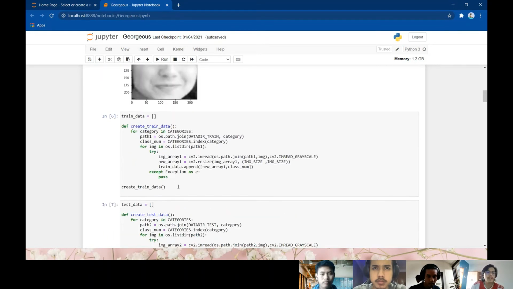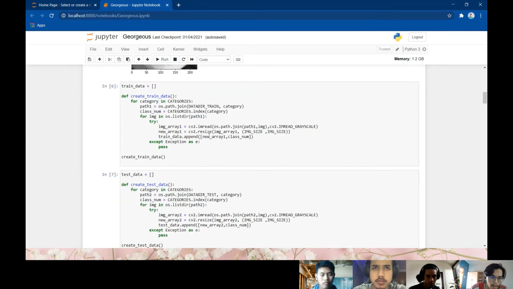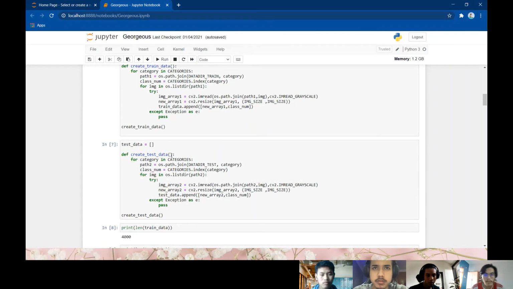Then we create the train data here. For the train data, we use the images in the train data directory. Meanwhile, for the test data, we use the images from our test data directory.